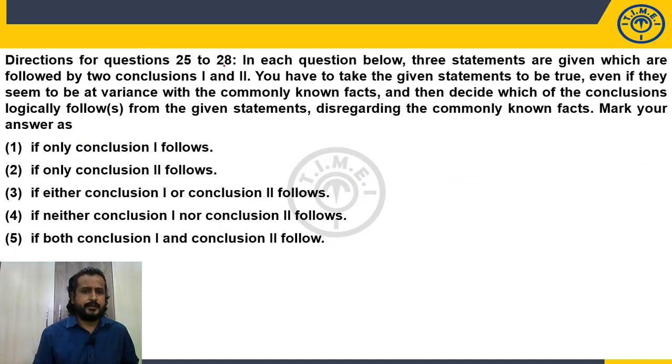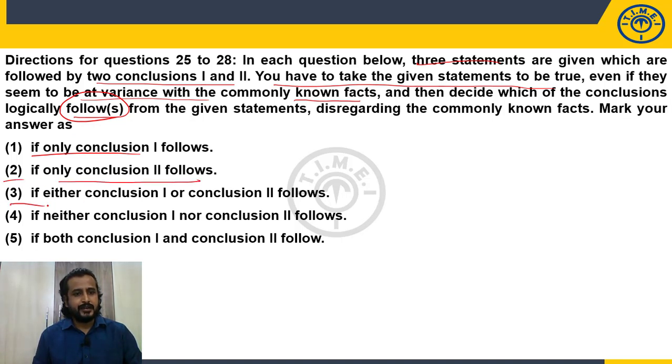Questions 25 to 28. In each question, three statements are given, followed by two conclusions, 1 and 2. You have to take the given statements to be true even if they seem to be at variance with commonly known facts, and then decide which of the conclusions logically follows from the statements, disregarding the commonly known facts. Mark your answer as choice 1 if only 1 follows, choice 2 if only 2 follows, choice 3 if either conclusion 1 or conclusion 2 follows, choice 4 if neither follows, choice 5 if both conclusion 1 and conclusion 2 follow.